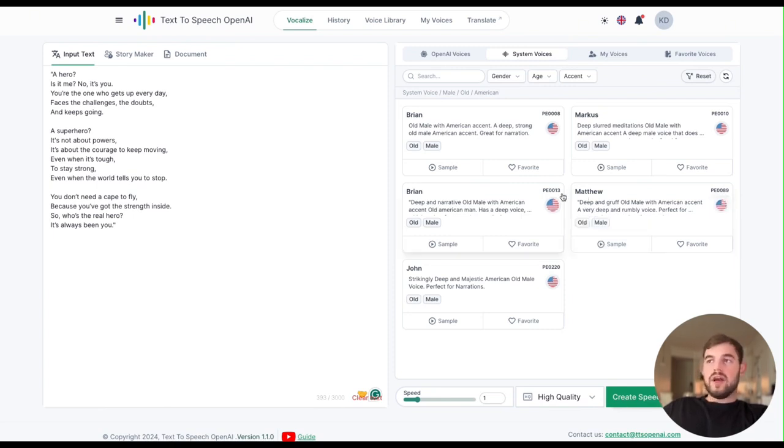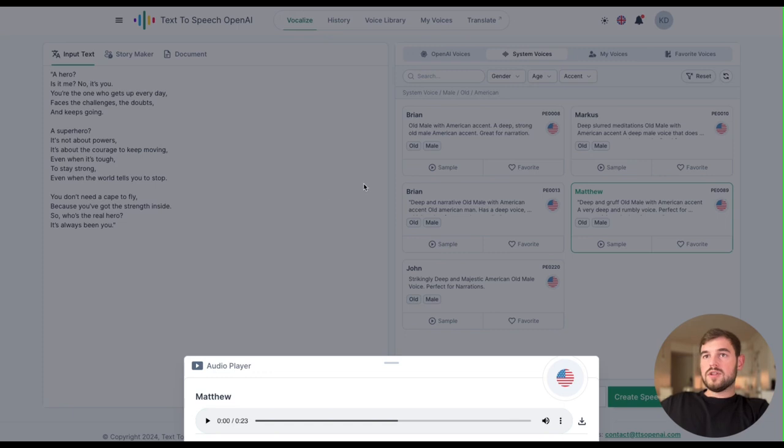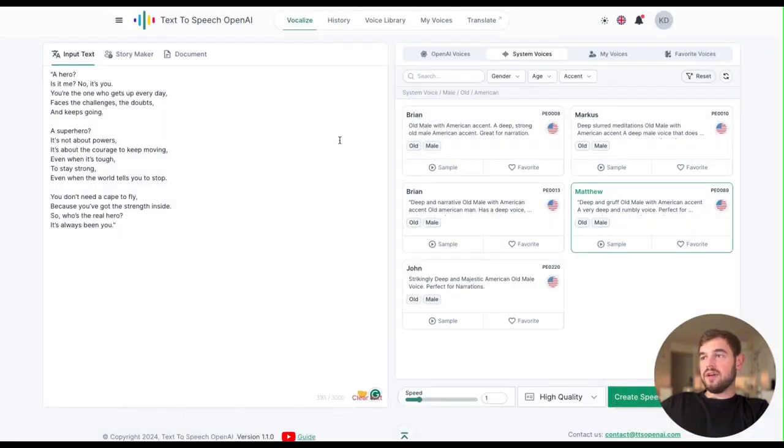All right. In my case, I like the Matthew because it's quite deep. And I think for a motivational video, it's going to be quite cool to use. So we need to specify Matthew. Then we can play around with the speed, but let's leave it as 1. And then we just hit create speech. Once the speech has been created, you can see that it shows you the file. Either you can play it out here, or we can go to the history.